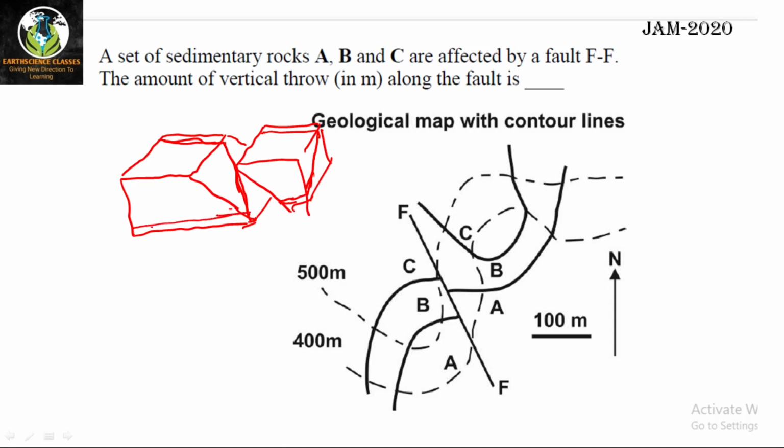This is the planar feature, or this is the bed, whatever you can say, right? Now this block got faulted. Then what will I do? I will erode these parts, right? Then what will be the outcome? You can see like this.